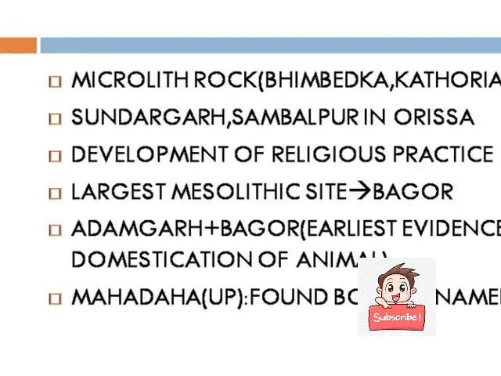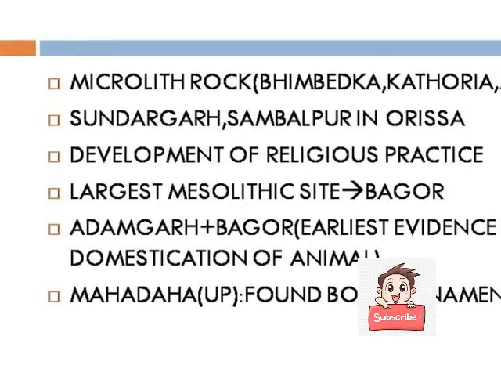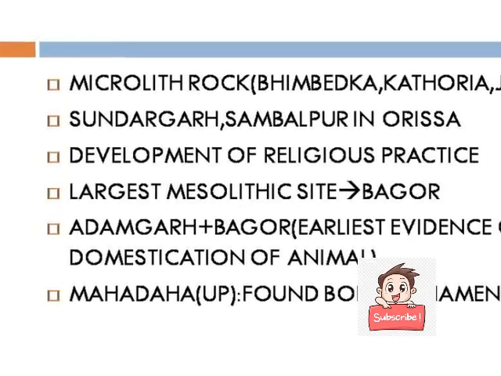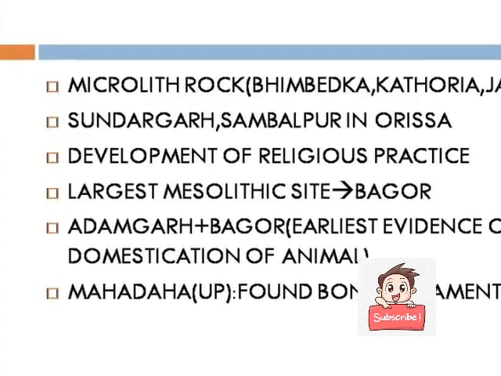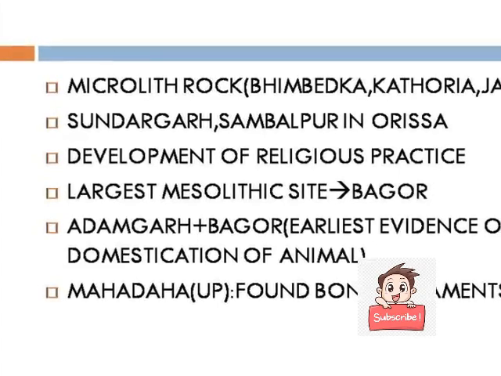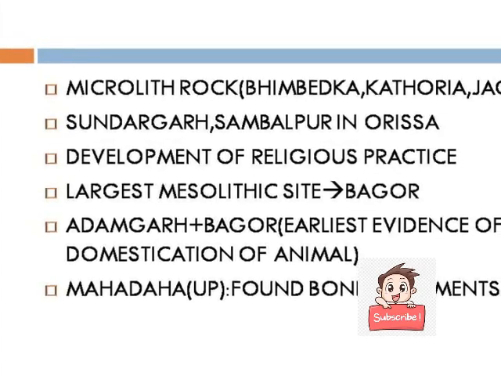We get the evidence of microlith rock from Bhimbetka, Kathoria, Jaora. These are in the central part of India. The domestication of animals also started during this period, and rock art painting also started during this period.